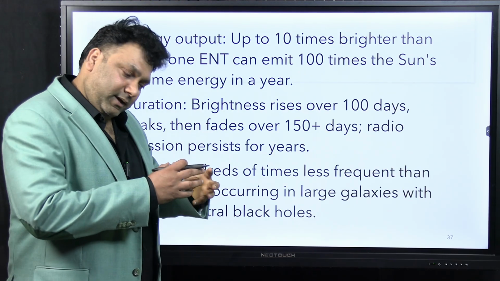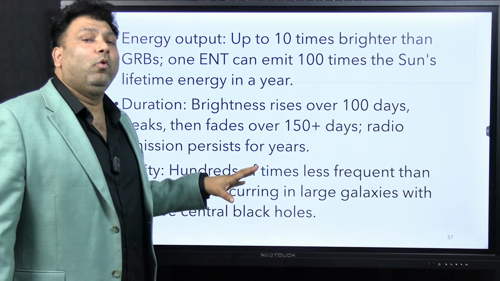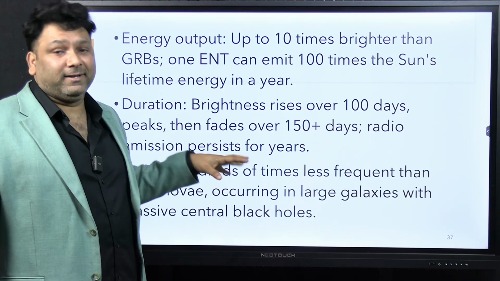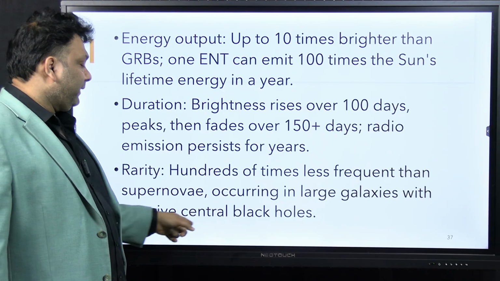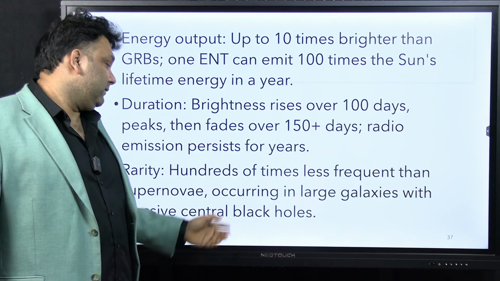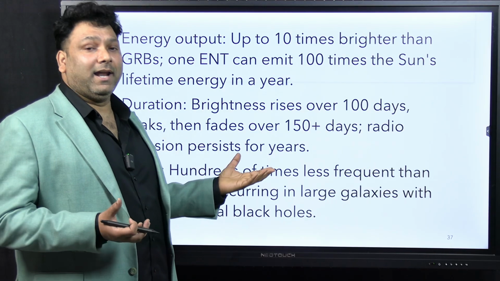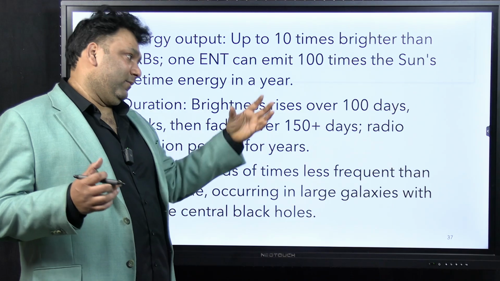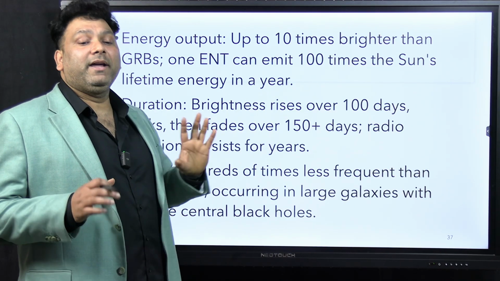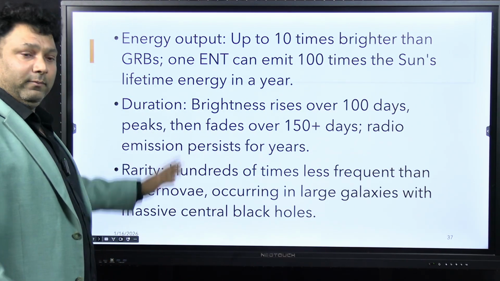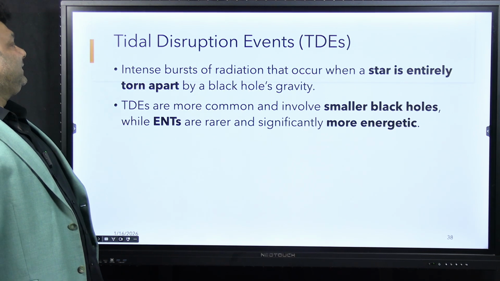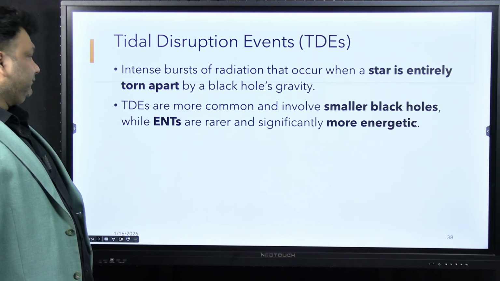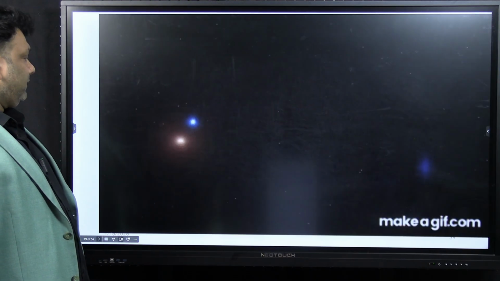Supernova is nothing but the explosion of a star. So it is brighter than the supernova, the explosion of a star. It occurs in large galaxies with massive central black holes. Obviously, it will occur in large galaxies only, because the larger the galaxy, the bigger the stars and the bigger the energy released. Okay, very simple. You can go through it, the complete information is in Magnum. Next is tidal disruption events. Again, I will show you an animation here.